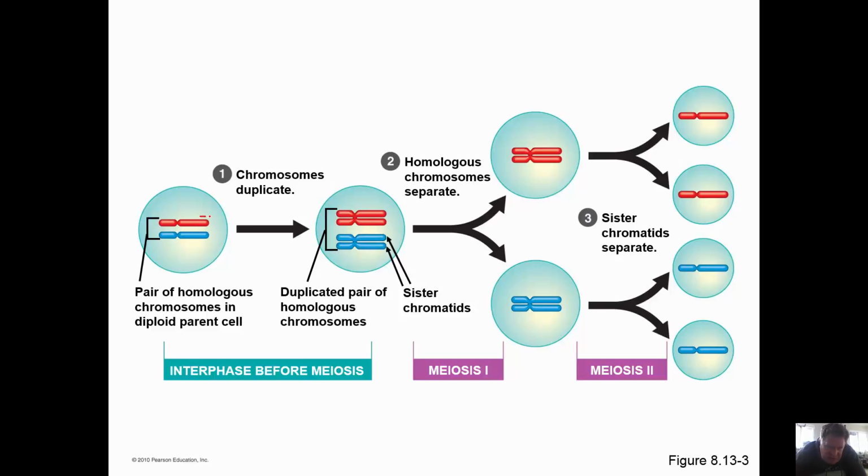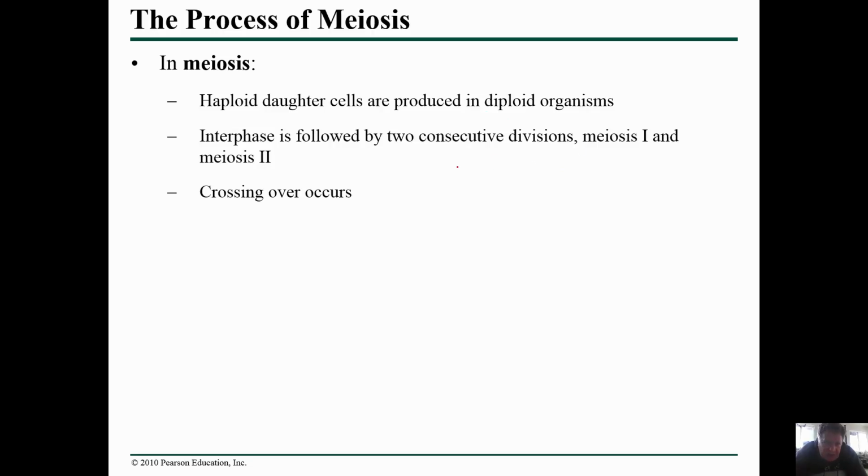But what happens is you get one set of chromosomes from your mother, here in red, one set of chromosomes from your father, and during meiosis, these two separate randomly, either from your mother or your father. And again, with 23 chromosomes, you have these 23 random events, and ideally that makes a unique individual. But that is not unique enough.